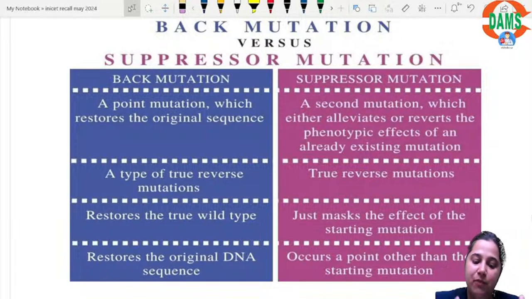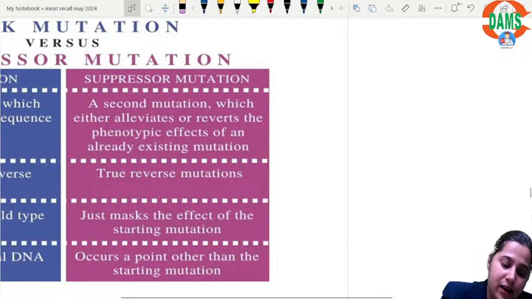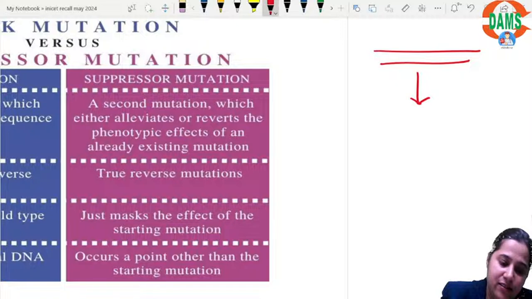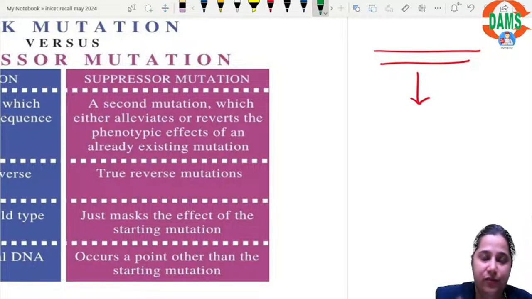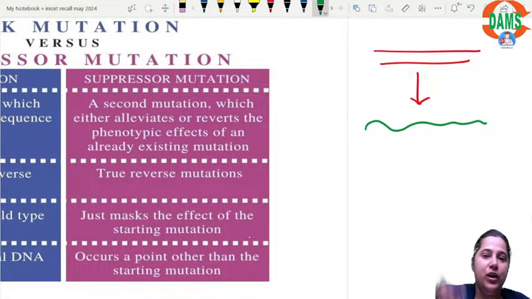It masks the effect of the starting mutation, and it will not occur at the same point in the DNA. Now, this is slightly trickier. Let's see what I mean to say. Let's say there is a defect in the DNA. A mutation is a defect in the DNA. The DNA formed the mRNA. The mutation got carried forward in the mRNA.